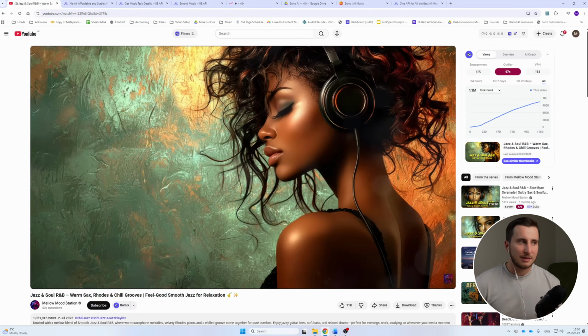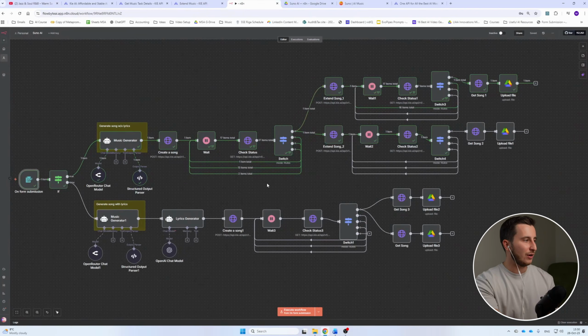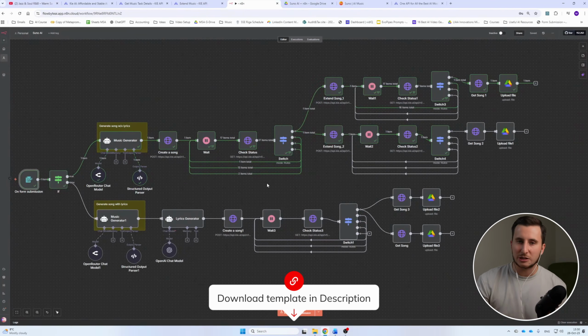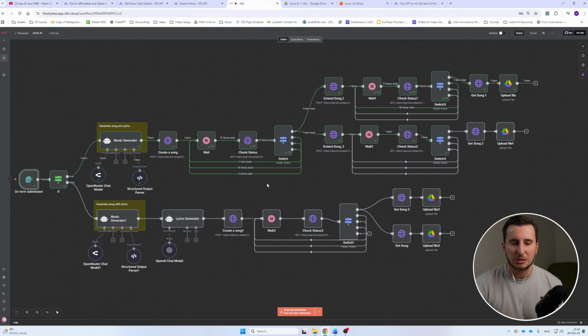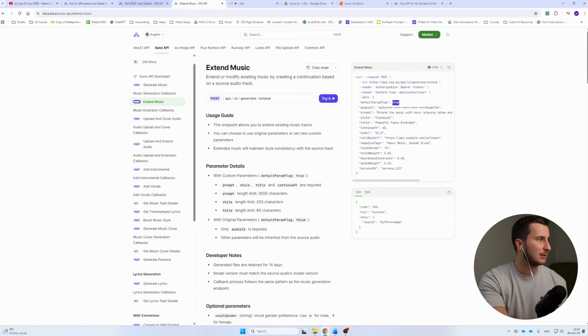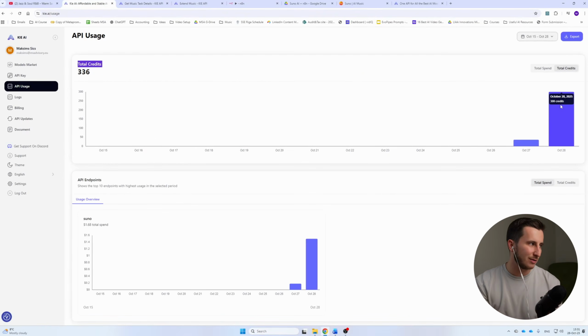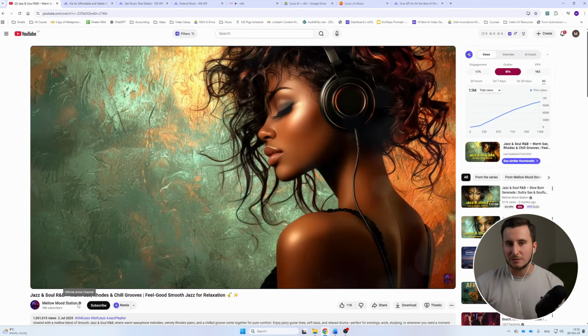So I guess that's pretty cool, and we can have a system that will consistently generate our tracks with lyrics or without, as we wish, at scale, because we can have the system generate 40, 50, 100 tracks in a matter of time, and it will cost us a few cents per song. If you need to generate 50 songs, you might pay a couple bucks or so. But if you can put it on YouTube and get 1 million views per video, that will actually pay off, trust me.